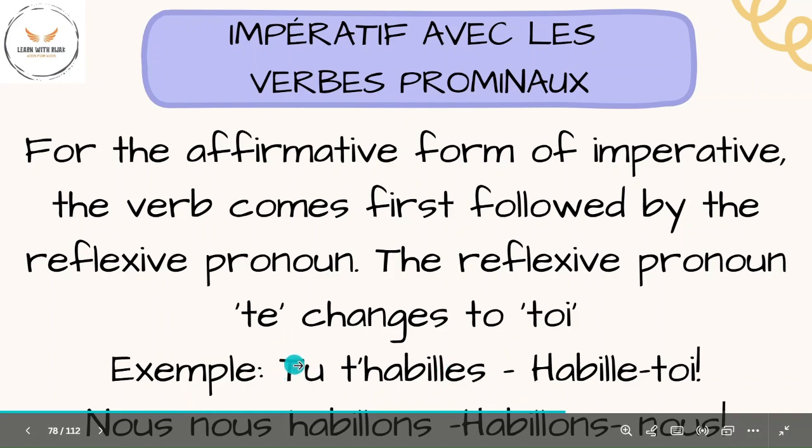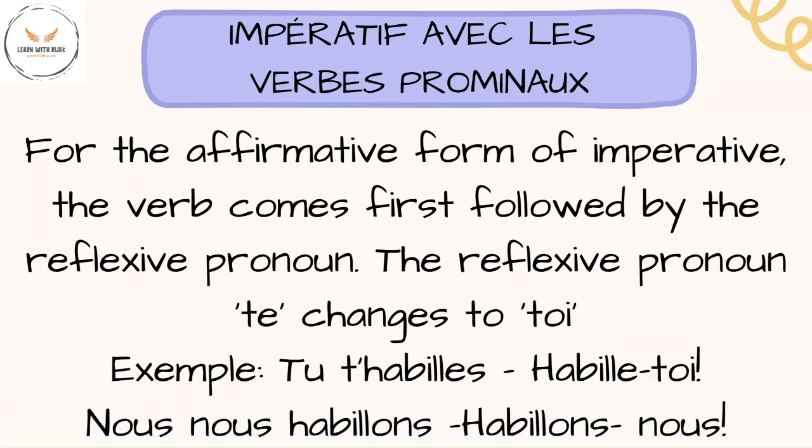Notice we remove the subject pronoun and the reflexive pronoun te changes to toi and it comes after the verb. Similarly, nous nous habillons becomes habillons-nous. We remove the subject pronoun nous and the verb comes first, which is then followed by the reflexive pronoun nous